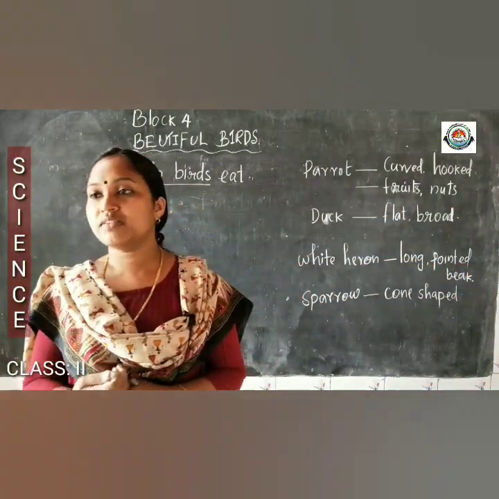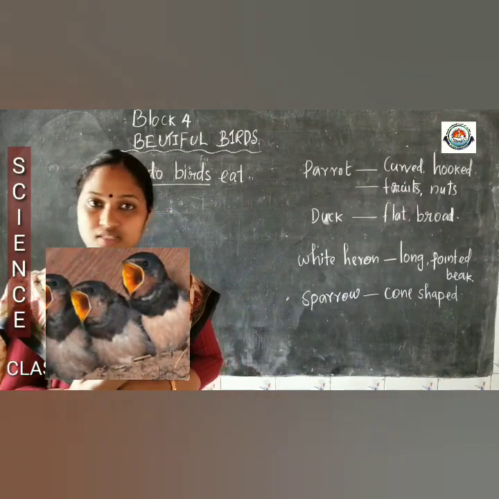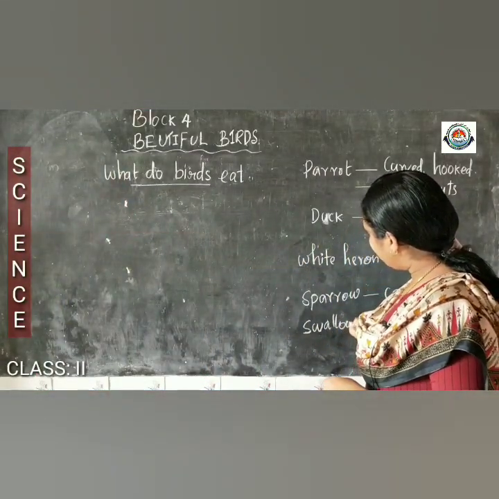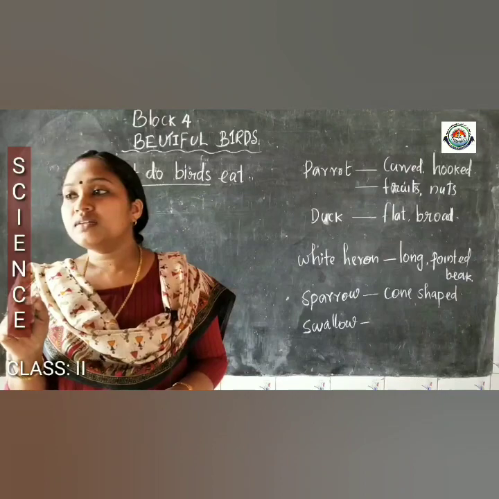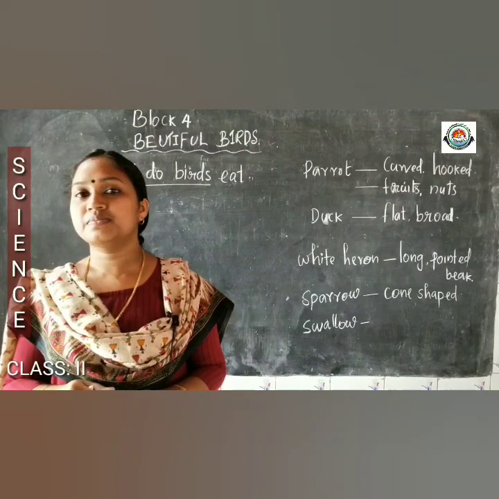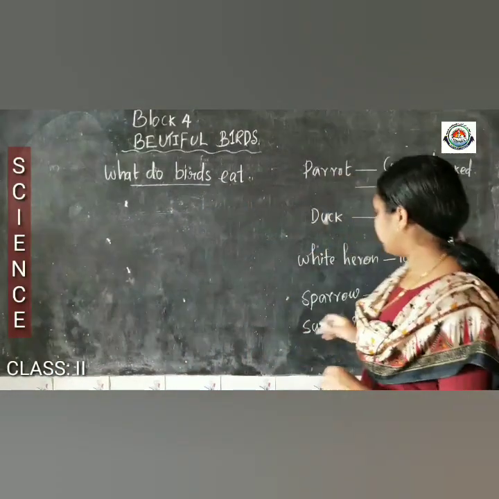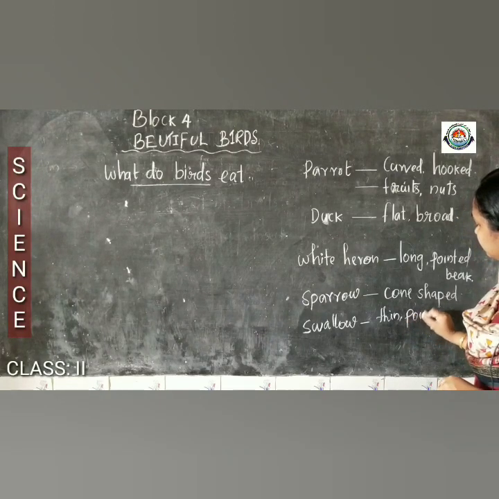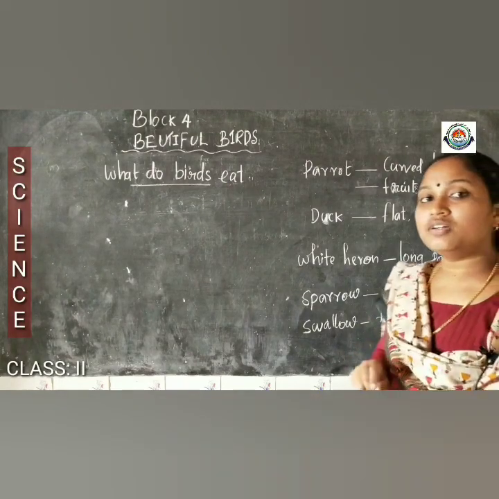Next, look at the next picture, children. Yes, which is the bird? Swallow. That is a swallow bird. S-W-A-L-L-O-W. Observe the beak of the swallow bird. What kind of beak do they have? They have a thin pointed beak, which helps them to catch insects. This thin and pointed beak helps the swallow birds to catch the insects.